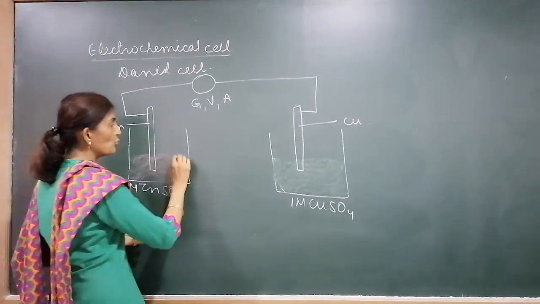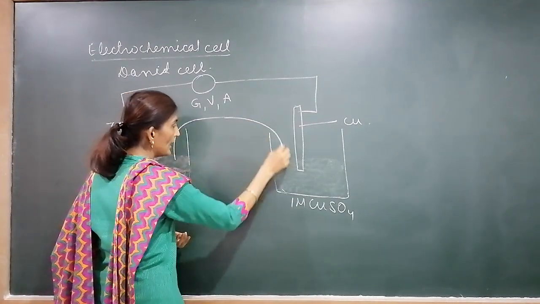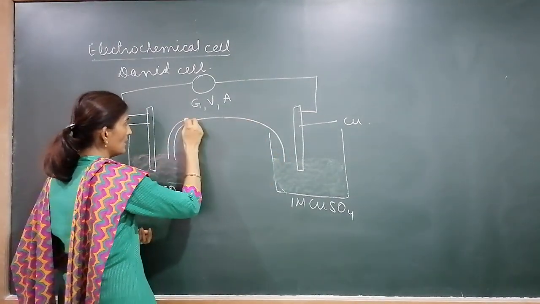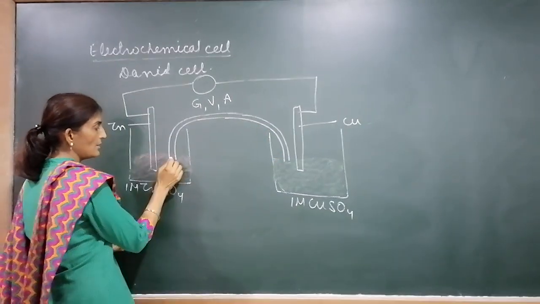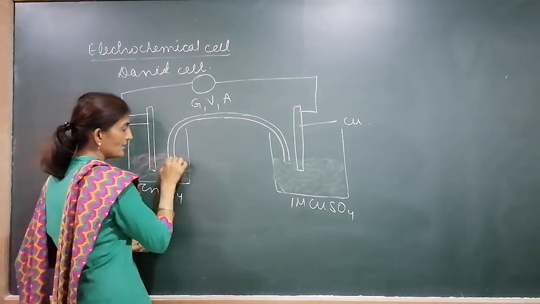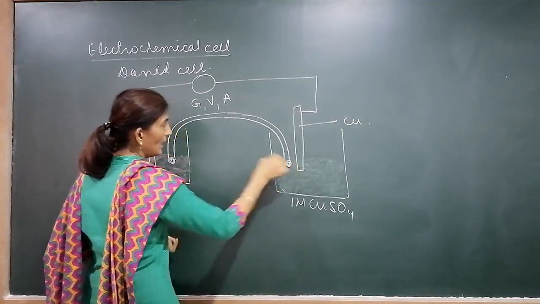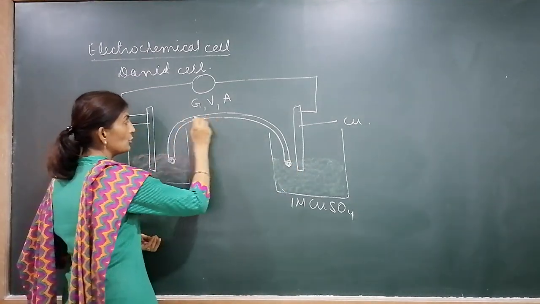Now one U-shaped tube connects the two solutions, with two cotton plugs inserted. What is filled in this U-shaped tube?